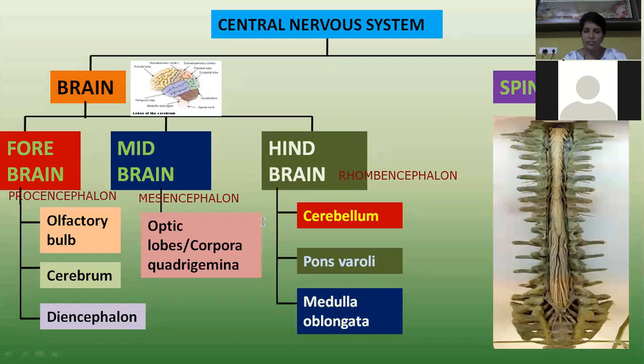If you get the question, describe the structure of the brain, for 8 marks: forebrain has three regions: olfactory bulb, cerebrum, diencephalon. Midbrain has optic lobes or corpora quadrigemina, and hindbrain has three regions: cerebellum, pons varoli, and medulla oblongata.